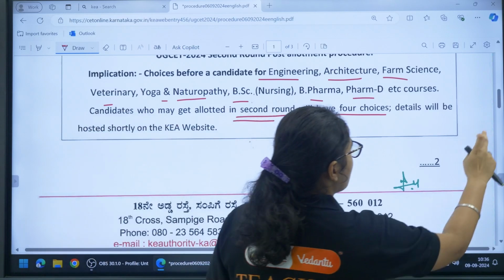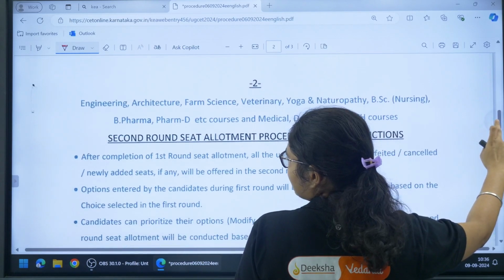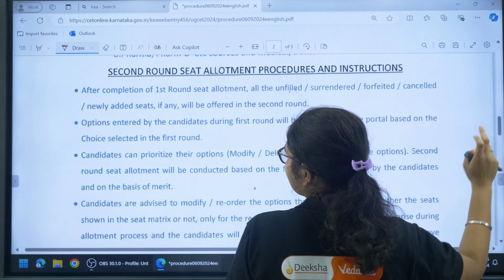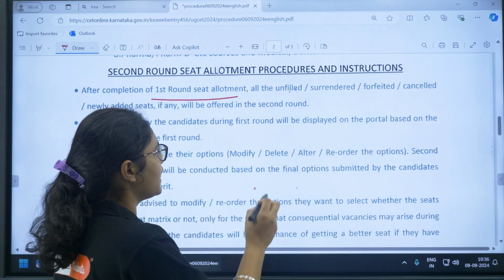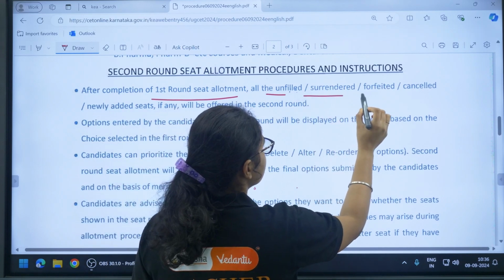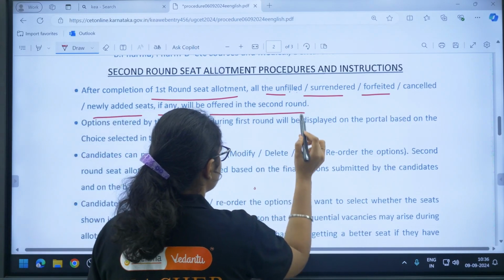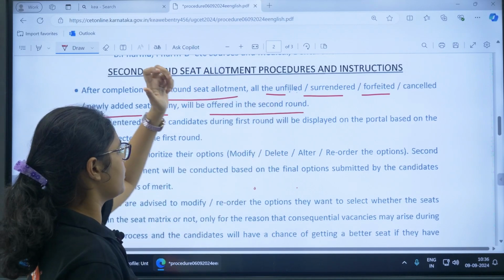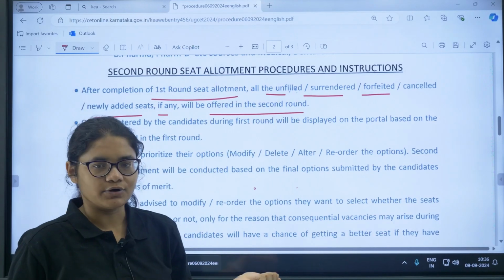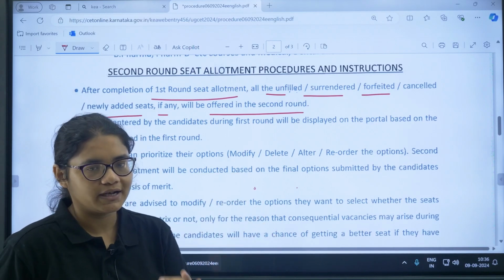Coming to the detailed instructions here, after completion of the first round of seat allotment, all the unfilled, surrendered, forfeited, cancelled and newly added seats, if any, will be offered in the second round. So whatever seats are left by students who cancelled or forfeited, or unfilled seats, will be included in the second round.